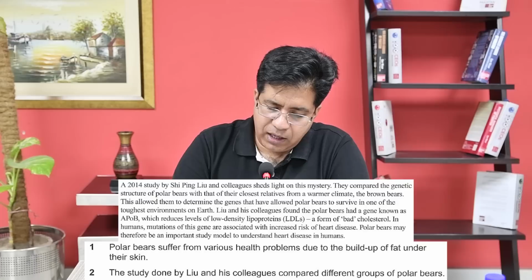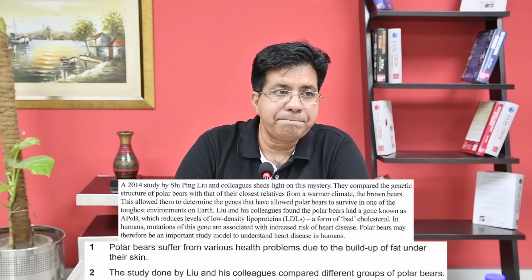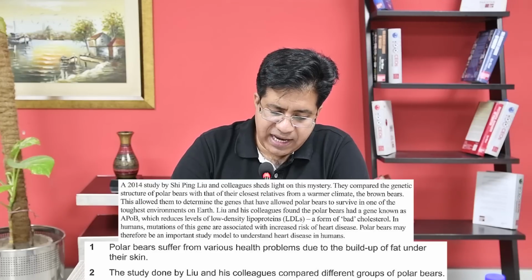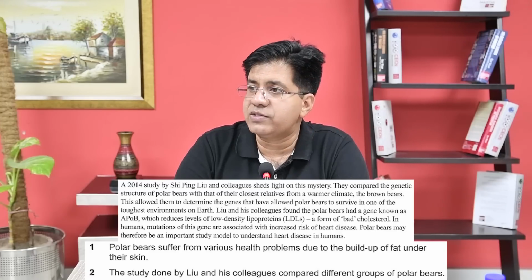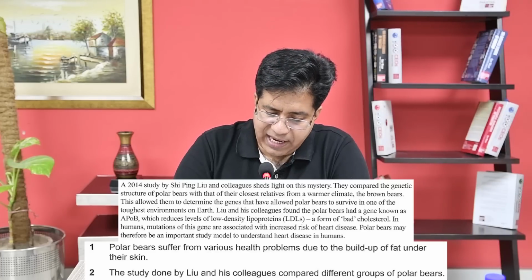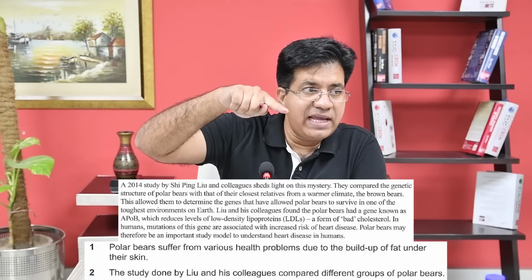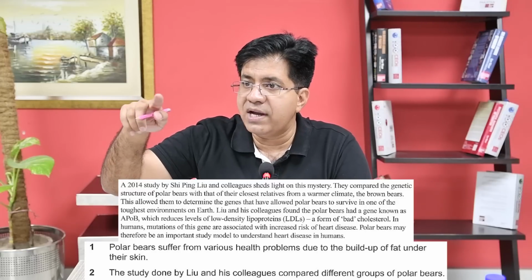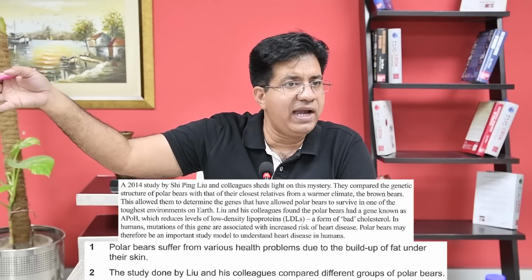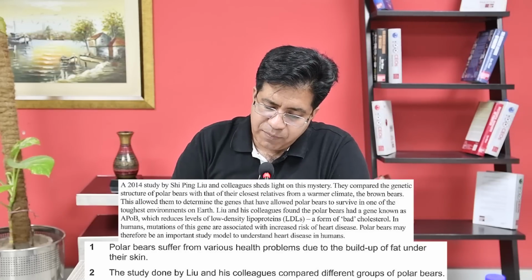I'm reading it from there, second paragraph after the first sentence. Found it? They compared the genetic structure of polar bears with that of their closest relatives from a warmer climate, the brown bears. Okay, brown bears and polar bears. Right? So polar bears are the white bears and brown bears are the normal ones. Brown bears are not polar bears. Do you understand? Brown bears are the bears that live in other pieces of land without snow. Polar bears are the ones that live in snow. Okay? So, warmer climate, the brown bears.